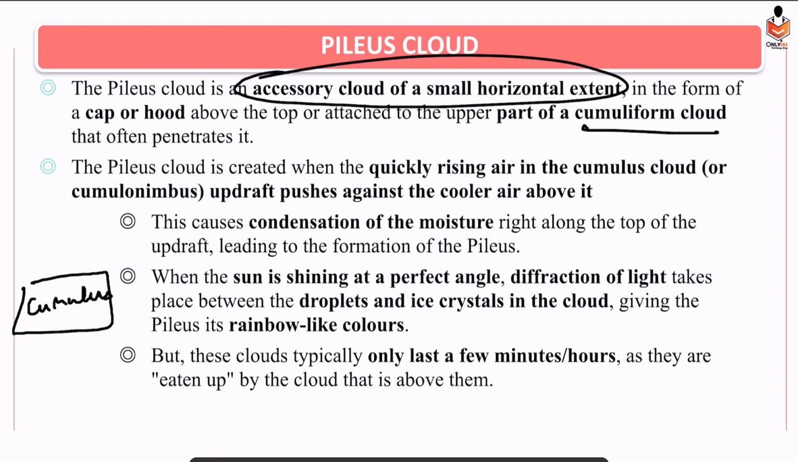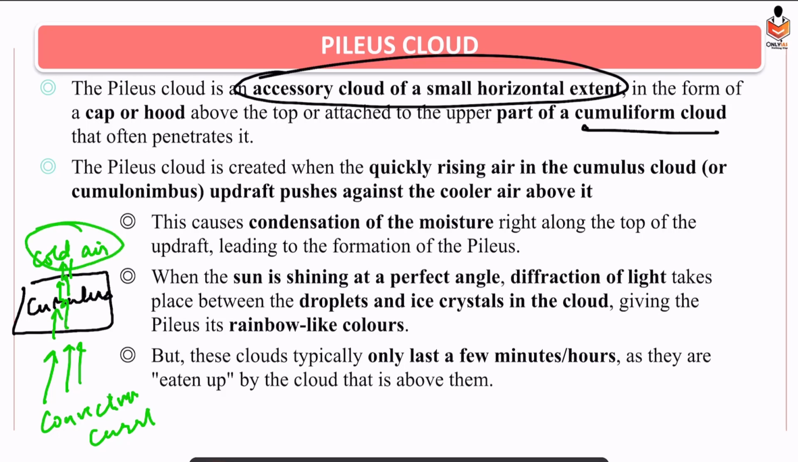Alright. On top of the cumulus clouds we have cold air, and we find a rise of convective current. Warm air is rising, so it will penetrate the cumulus clouds and rise further upwards. As it enters the region of cold air, the warm air will cool down, condensation will take place, and it leads to the formation of the Pileus clouds. So this is how the clouds are first forming.